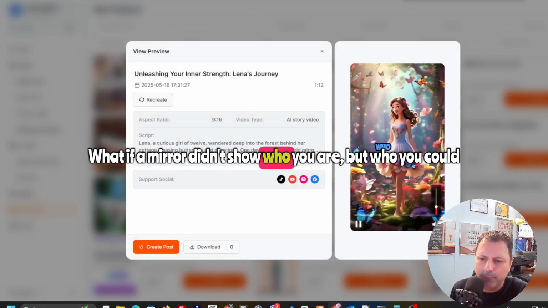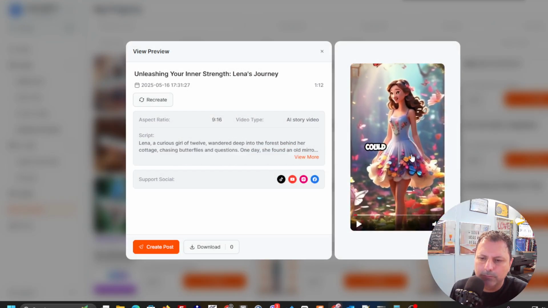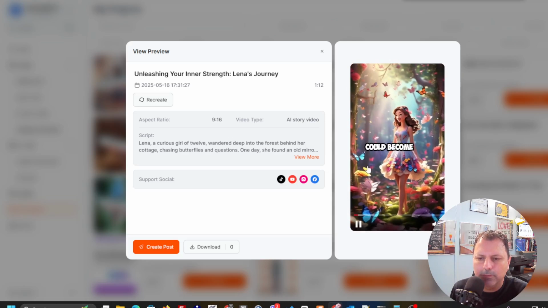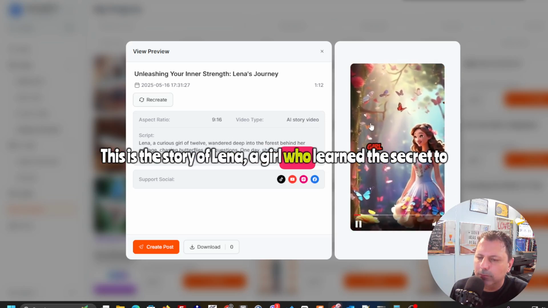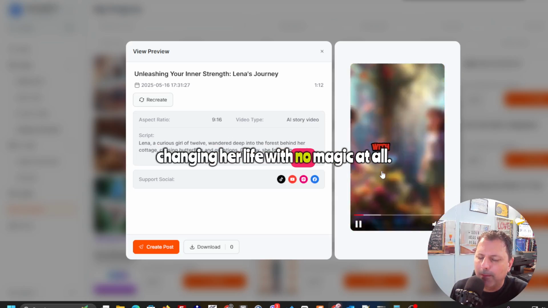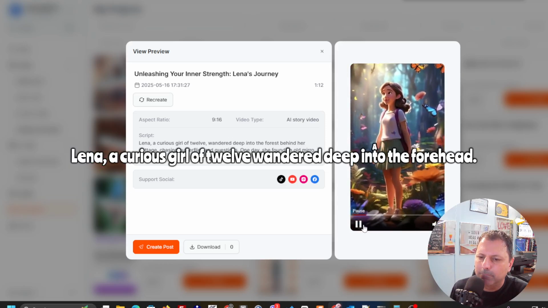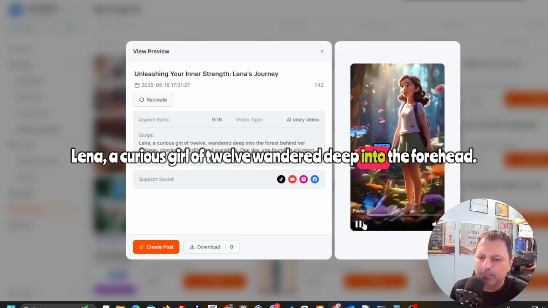What if a mirror didn't show who you are, but who you could become? This is the story of Lena, a girl who learned the secret to changing her life with no magic at all. Lena, a curious girl of 12, wandered deep into the forest.